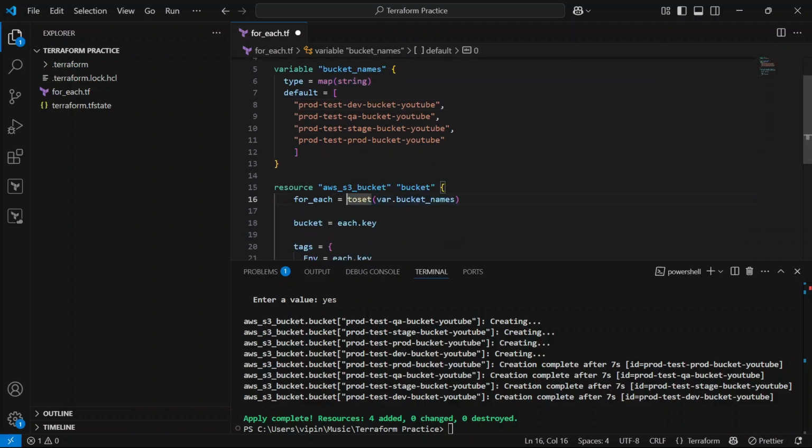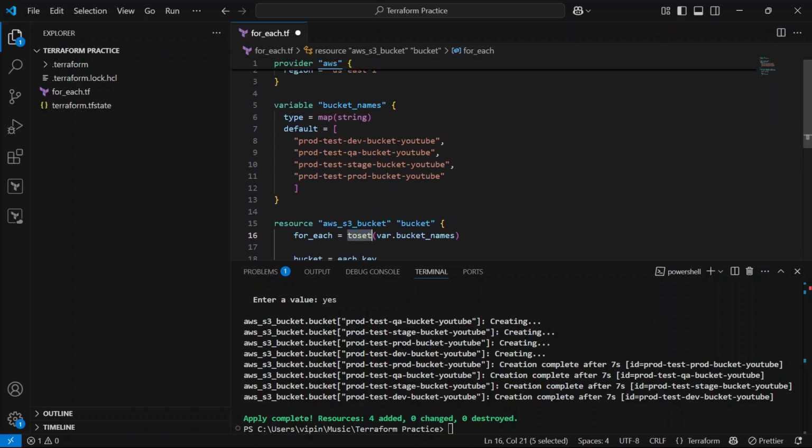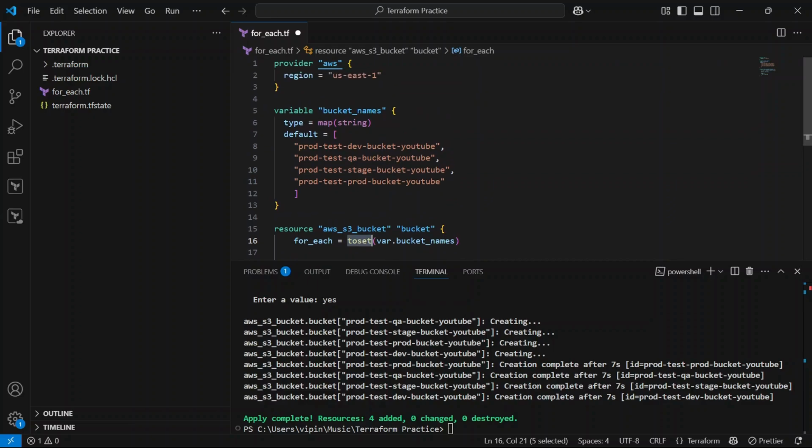And you have to remove the toSet function here, because a map is already supported by for_each. I hope it's clear now and you are able to understand the for_each meta argument, and create resources using for_each in a dynamic way.